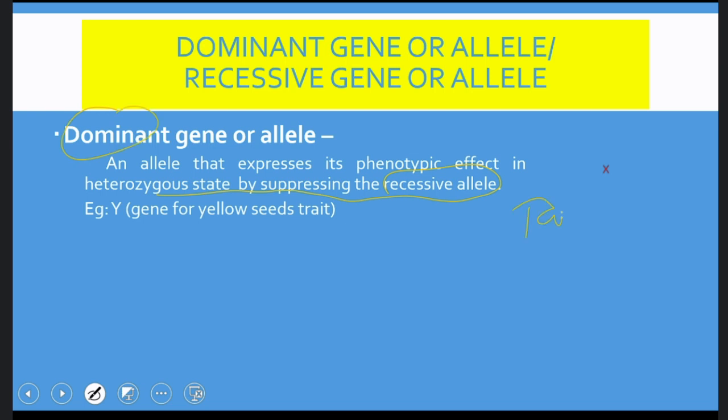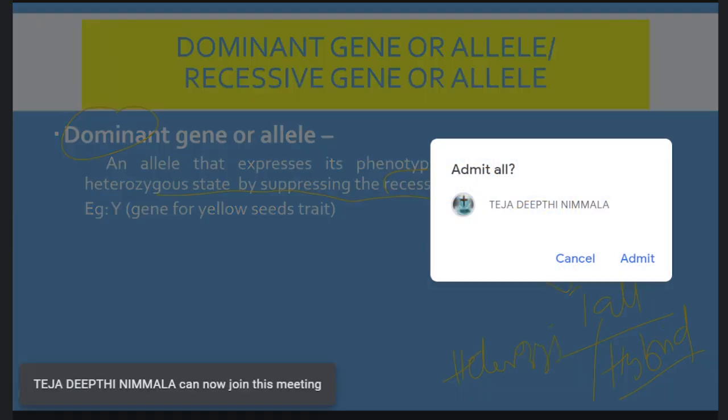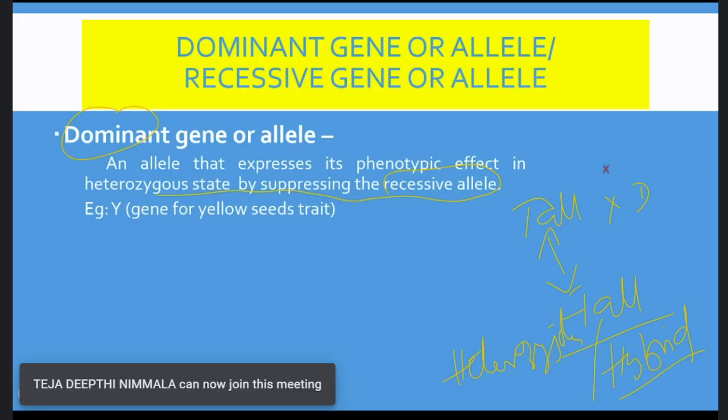For example, I have crossed a tall one with a dwarf one, and I have got a tall one. What is this tall? This is a hybrid tall. We call hybrid individuals heterozygotes, which we are going to discuss in the next slide.